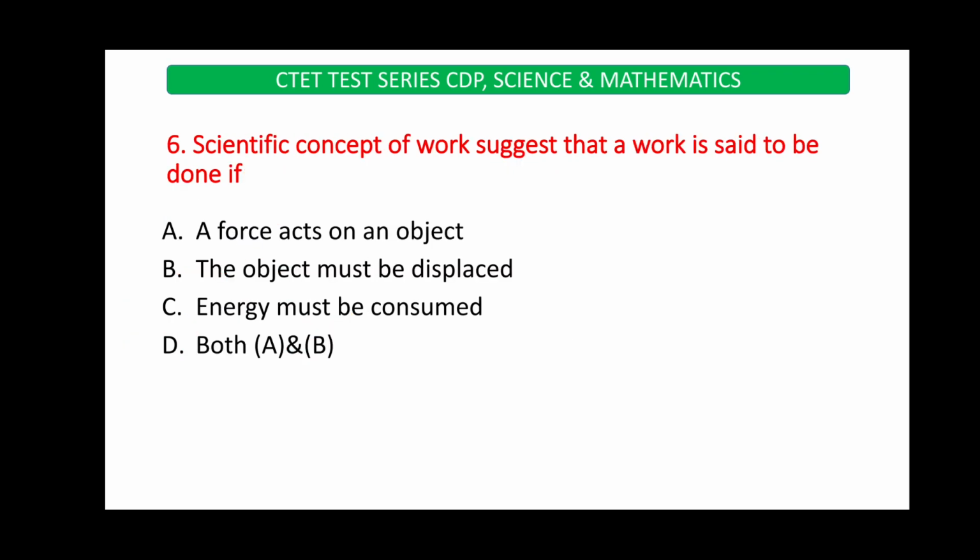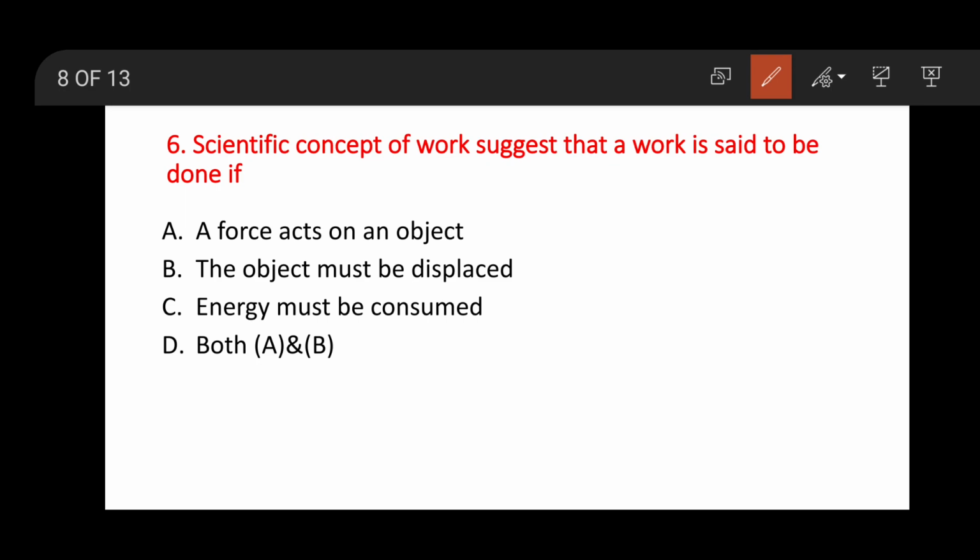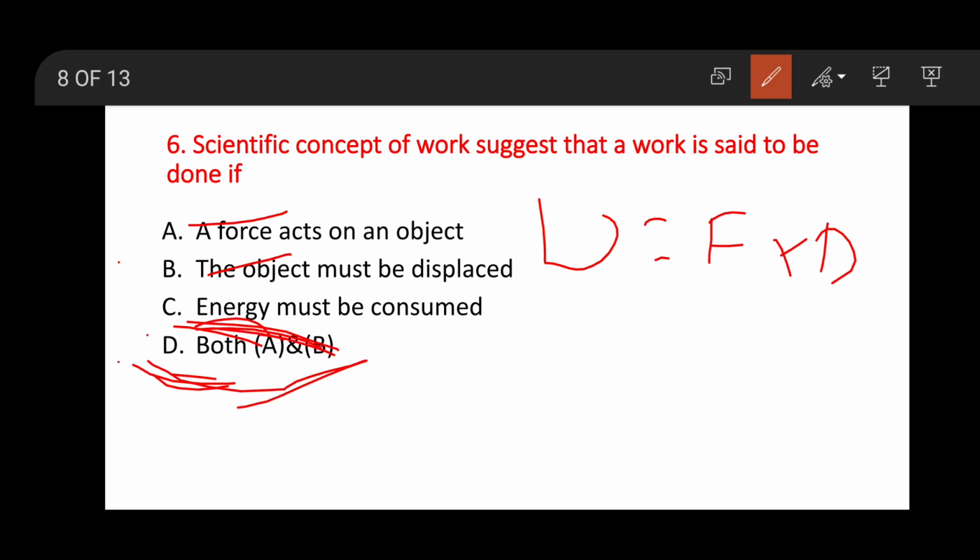The scientific concept of work suggests that work is said to be done when, we have work done equal to F into D. Force applied on an object, this is right, and displacement of the object. So options A and B are the right answer. Work done is equal to F into D, force applied on the object into the object's displacement. That is, options A and B are the right answer.